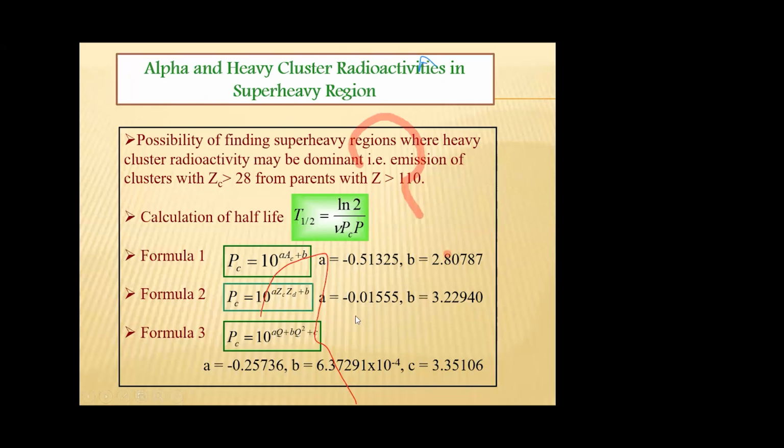Here we assume that the cluster is formed in the parent nucleus before its emission, as in the Gamow theory of alpha decay.